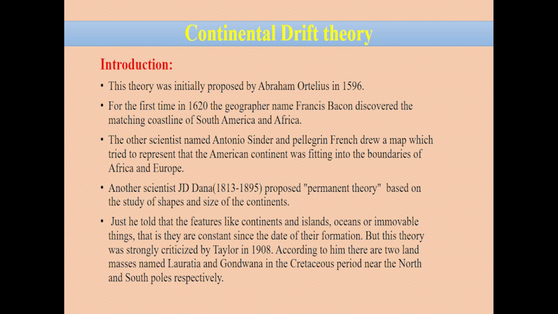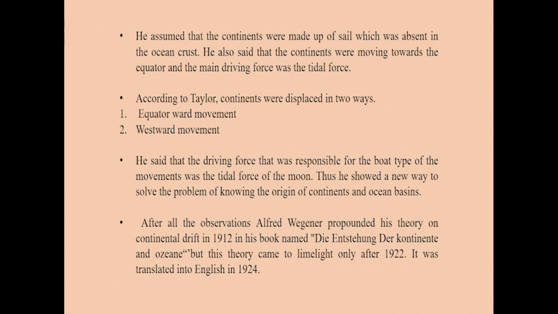According to him, there were two land masses named Laurasia and Gondwana in the Cretaceous period near the north and south poles respectively. He assumed that the continents were made up of sial, which was absent in the ocean crust.